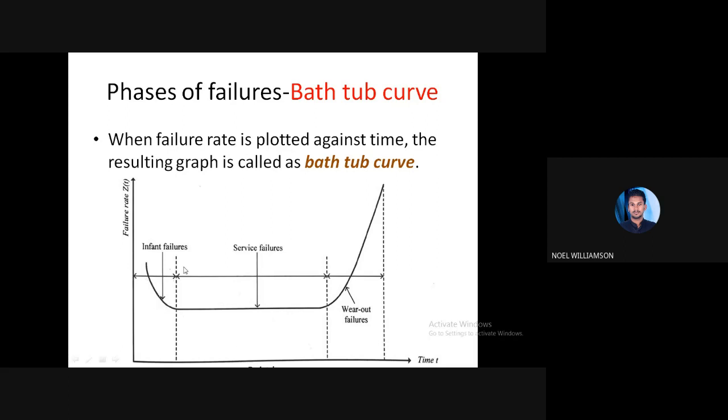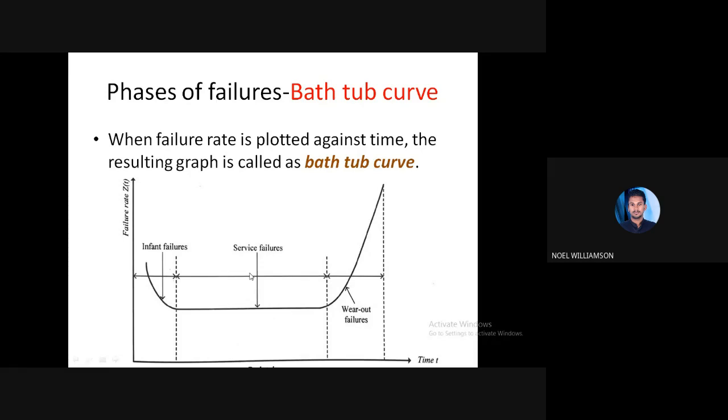To analyze that, you divide this into three sections. The first section is the infant failures, up to the first dotted line, where the curve is going down. Then, up to the next dotted line, there is a constant straight line, which is the service failures.